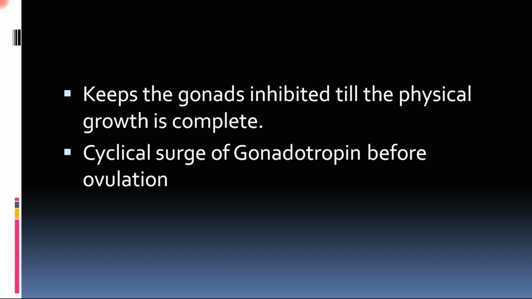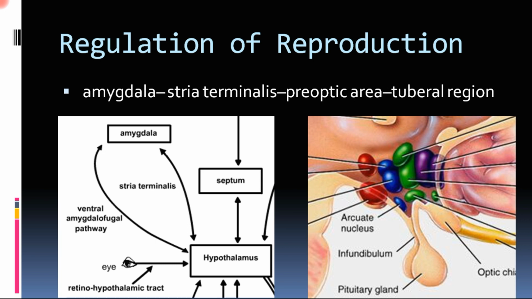So these are the two important functions hypothalamus performs. First, it inhibits the gonadal function, the cyclical reproductive function of the gonads, until the physical growth is complete. And second, in case of females, it helps in the cyclical surge of gonadotropins, which is required for ovulation. For performing those reproductive functions, there is a pathway identified in hypothalamus: the amygdala, stria terminalis, preoptic area, and the tuberal region.